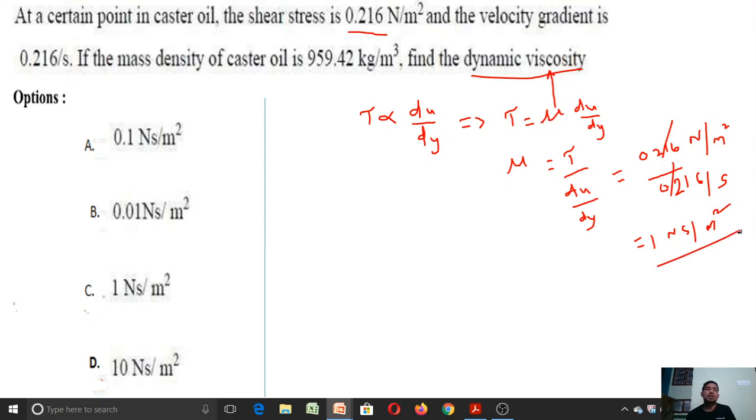Let me check the options here. The option A is 0.1 Newton second per meter square. It is not a right answer. Option B is 0.01 Newton second per meter square. It is not a right answer. Now if you check the option C, that is 1 Newton second per meter square. So this is the answer for this particular question.